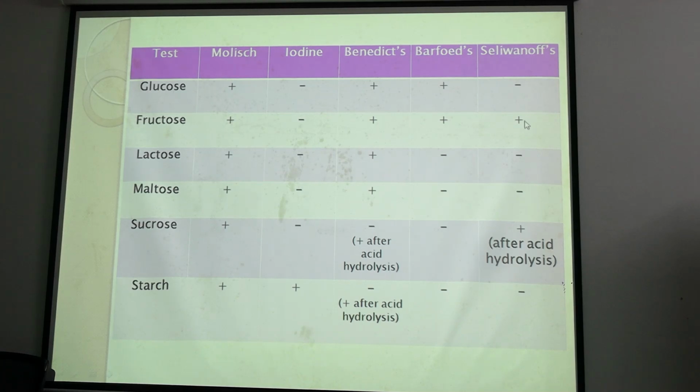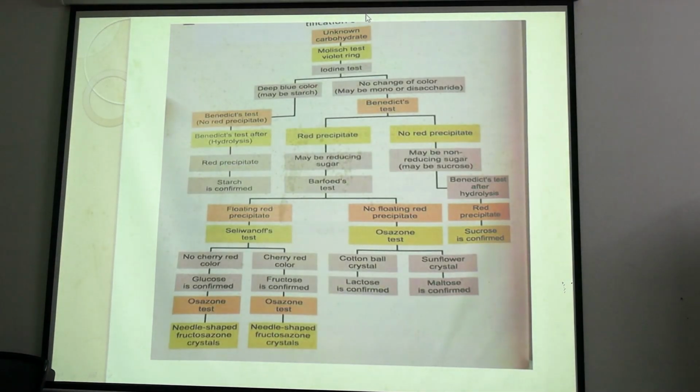Then Selivanov's will be positive in fructose, and in case of sucrose, why? Acid hydrolysis will give rise to both glucose and fructose. I told you sucrose is a disaccharide formed by glucose and fructose. So after acid hydrolysis, fructose will be found in the solution and it will give positive Selivanov. So this is the basic chart. Now coming to the flow chart of identifying an unknown carbohydrate. First we have to do Molisch, to confirm there is a carbohydrate, so it will give a purple or violet ring.